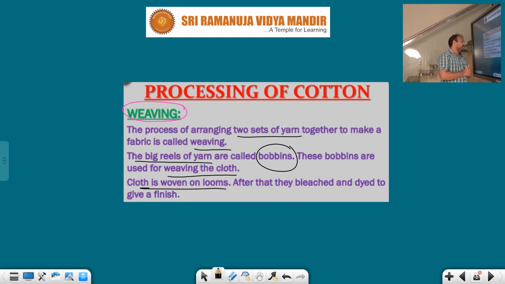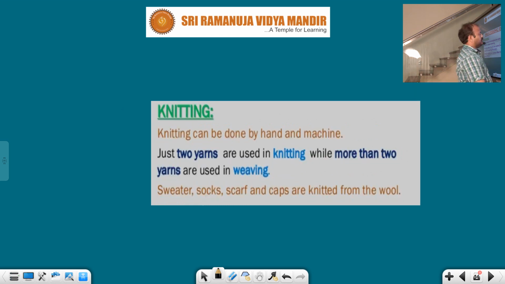Where will you keep this? Looms. After that they are bleached and dyed to give a finish. So after the bleaching you will dye it to give a finish. So that is the process of which process? Weaving. But another process is there: knitting. You know very well what knitting is.